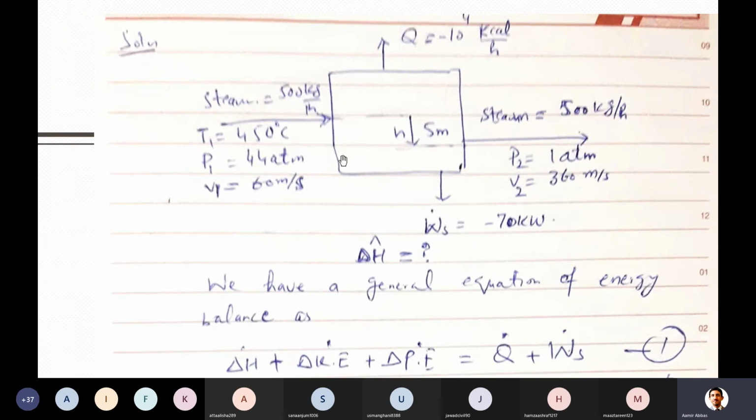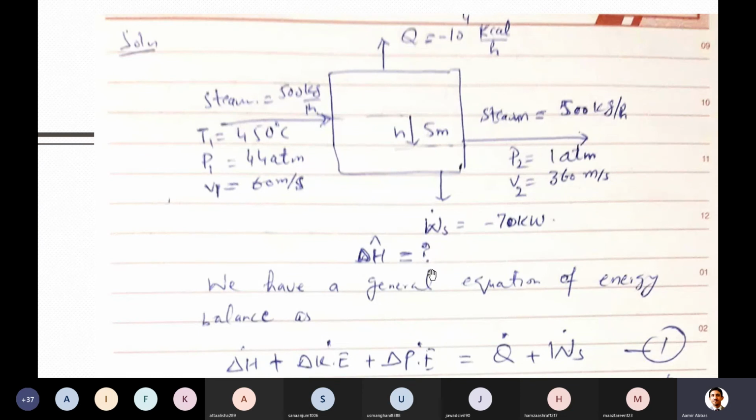I have just drawn a general diagram for you. For example, steam which is getting in, its flow rate, temperature, pressure is given, as well as velocity, and the steam which is leaving the system. These two are material streams. As well, there is a stream in the form of work and heat, because work was done by the system, and heat was lost from the system, and the system is a turbine. This leaves 5 meters below the surface. At the end he asked you to calculate the change in the specific enthalpy.